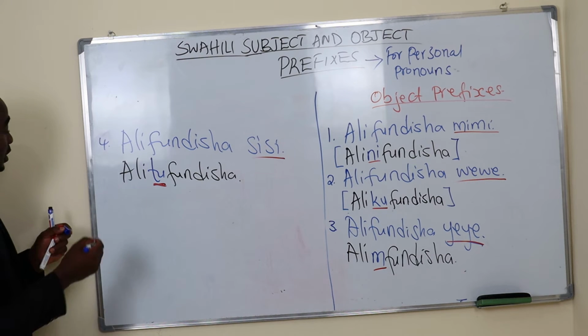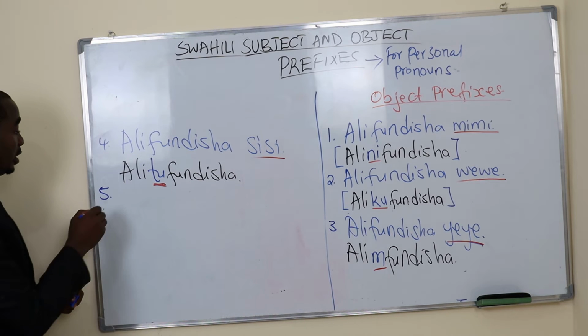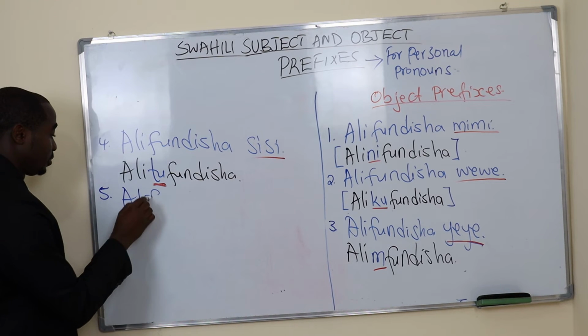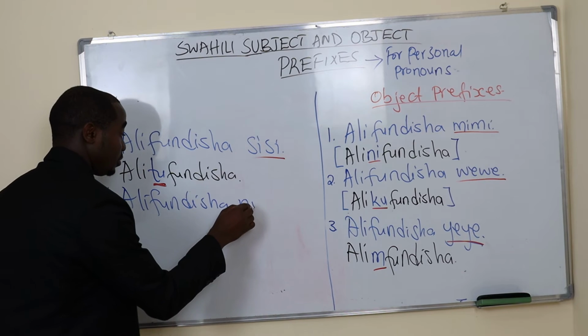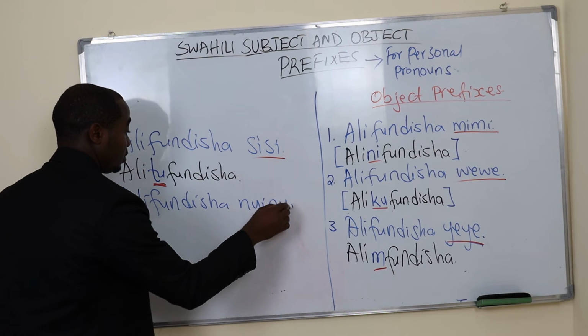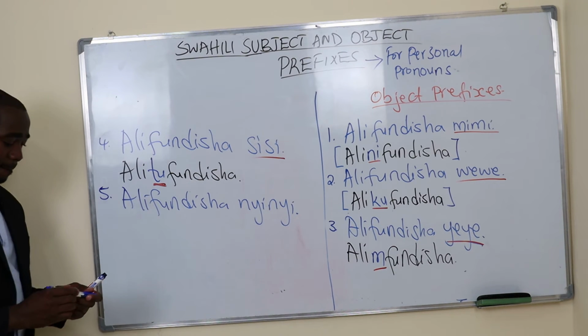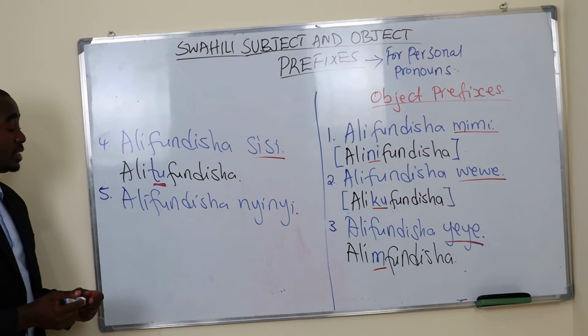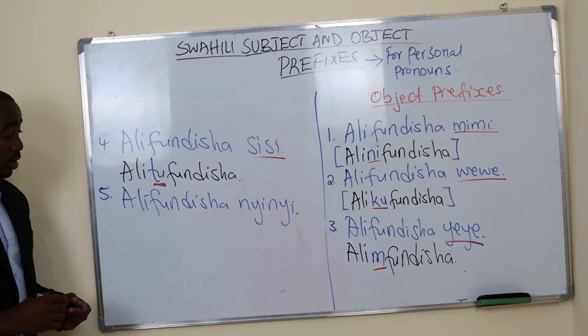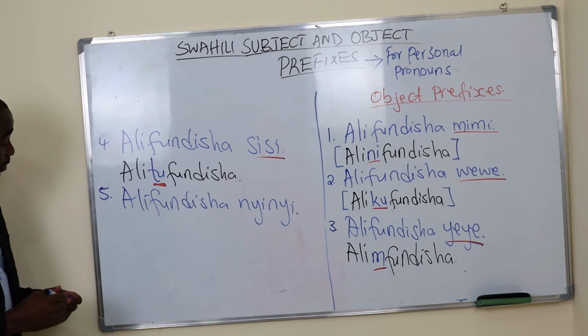Five, alifundisha nyinyi. We will say nyinyi. The object prefix is wa. Aliwafundisha.